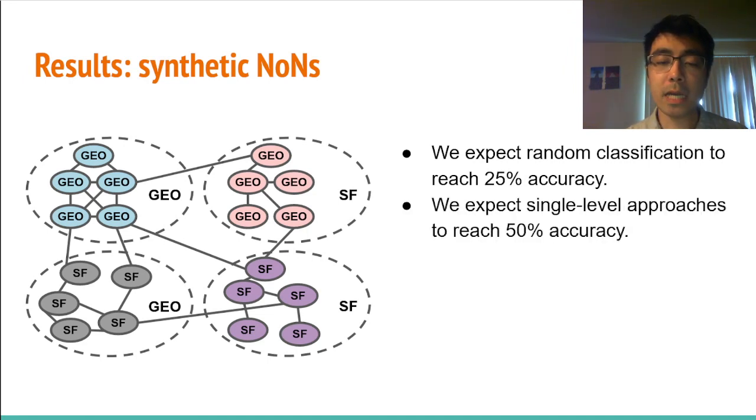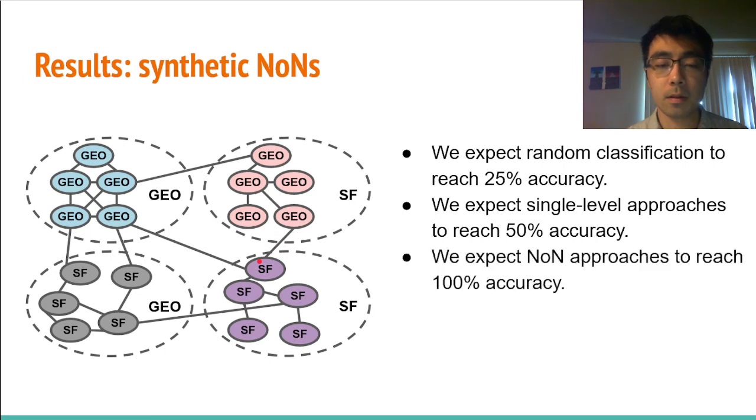We also expect single level approaches to reach 50% accuracy. Essentially, a single level approach can distinguish between geo and SF at one level, but not at the other level. So essentially, it's only capturing 50% of the information. And we expect NON approaches to reach 100% accuracy because that's how we designed the NON.